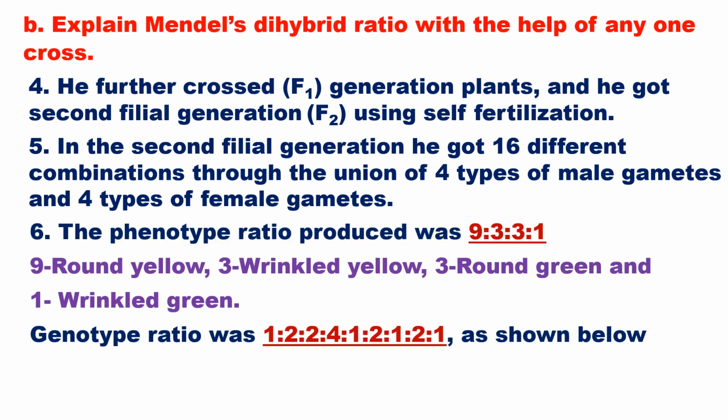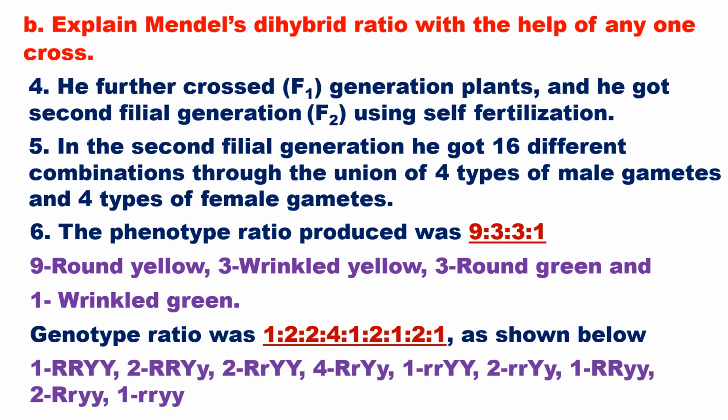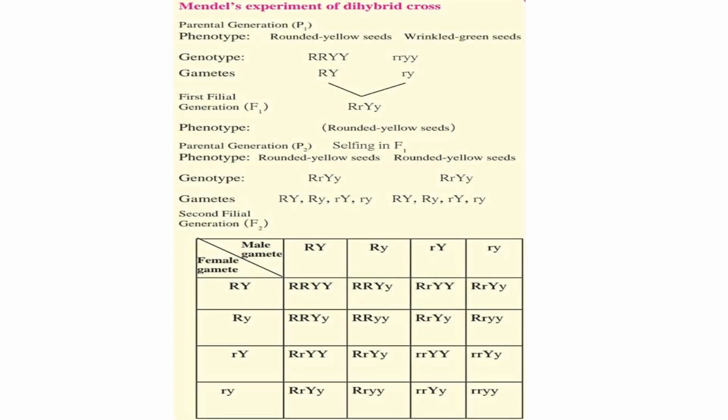The phenotype ratio produced was 9:3:3:1: 9 round yellow, 3 wrinkled yellow, 3 round green and 1 wrinkled green plants. The genotype ratio was 1:2:2:4:1:2:1:2:1, as shown below. Mendel's experiment of the dihybrid cross is shown below with the help of Punnett square.